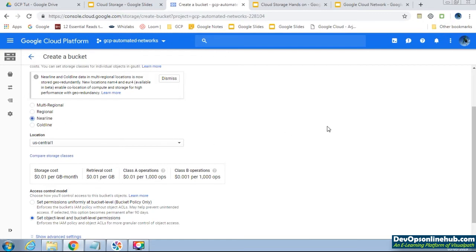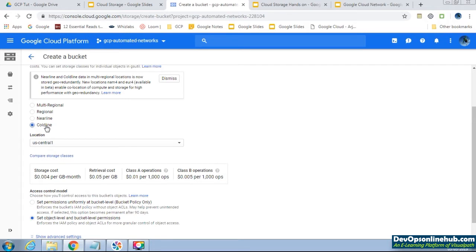Then we have nearline, where the data is accessed about once a month. That's why the retrieval cost is 0.01 per GB, and the storage cost is less, because it is focused on data which is retrieved only once a month. So it is almost less critical data, we can say.